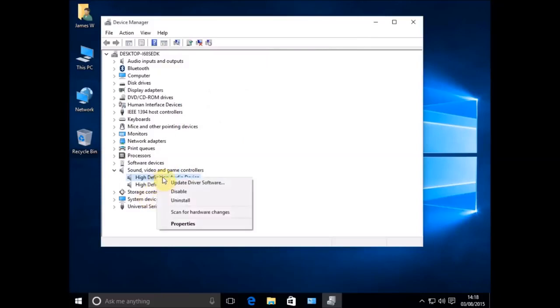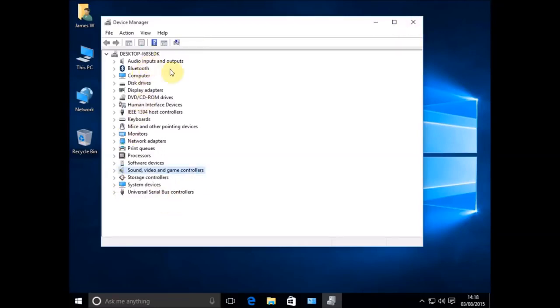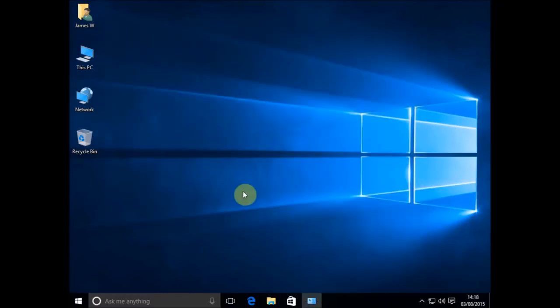But it's not, so I'm going to just right click and uninstall, and I'm going to uninstall both of those, which I recommend you do, and then just reboot Windows, and when it comes back to life it will reinstall your sound hardware, hopefully with the correct drivers, and that may well solve your problem. But if you do that and you've still got no sound, then there's some other settings that we just need to check as well. Now either one of these or a combination or all of them will fix your problem.